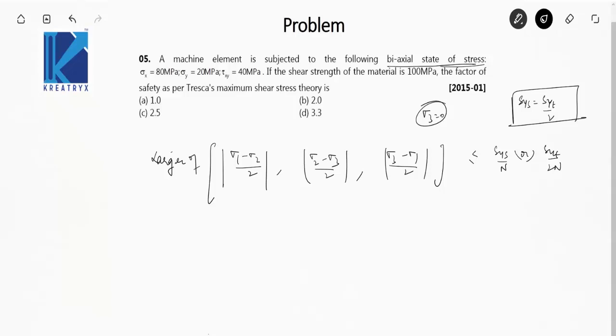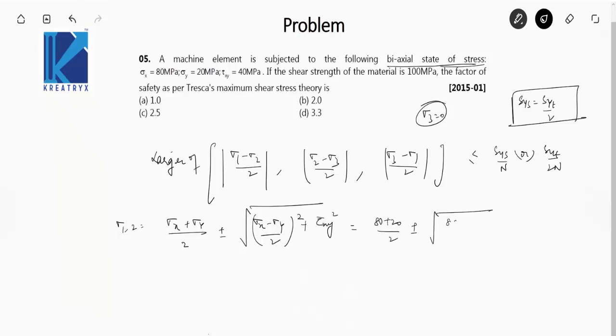Okay, so the principal stresses we can calculate by this formula that we know: (sigma x plus sigma y)/2 plus minus the square root of ((sigma x minus sigma y)/2) squared plus tau xy squared. Okay, so put the values. This will be (80 plus 20)/2 plus minus the square root of ((80 minus 20)/2) squared plus 40 squared, tau xy is 40. So this becomes 50 plus minus 50, which is 100 comma 0.